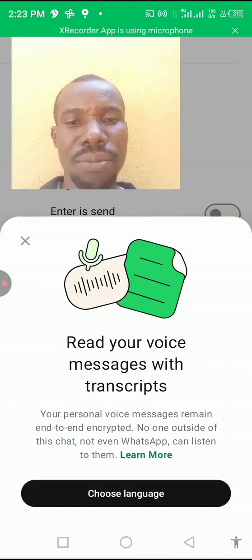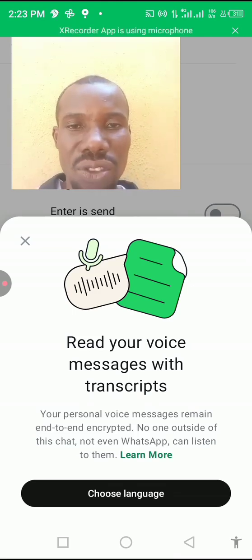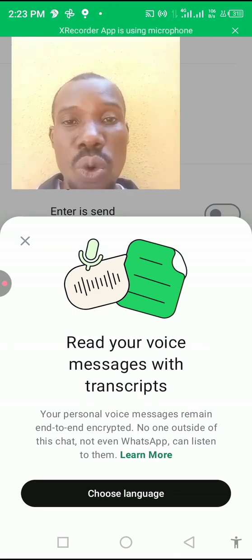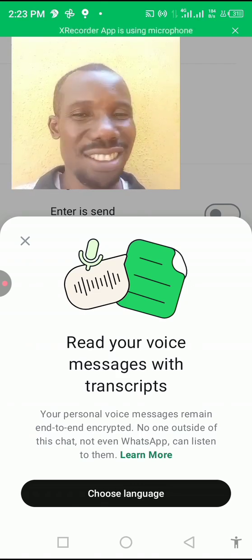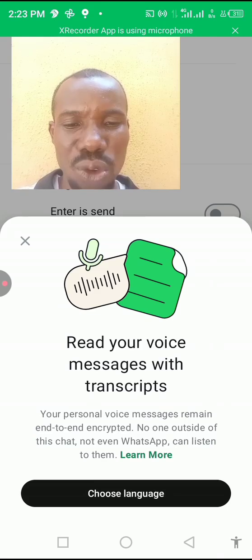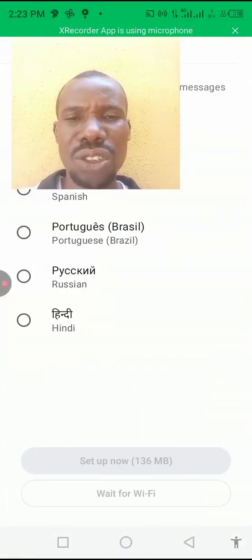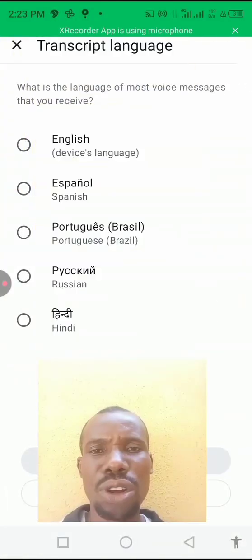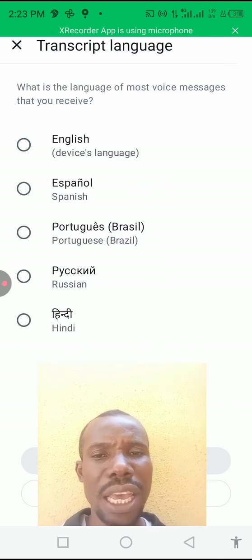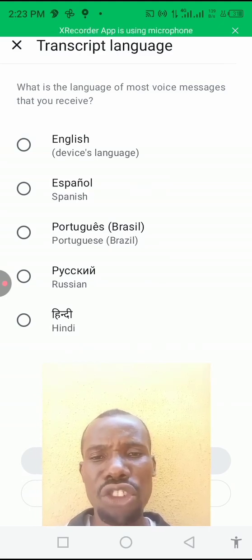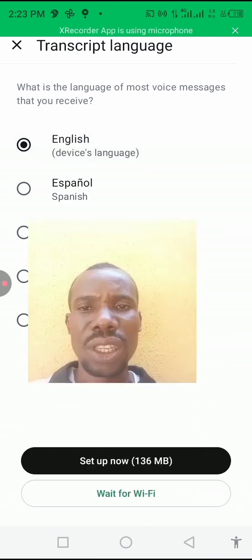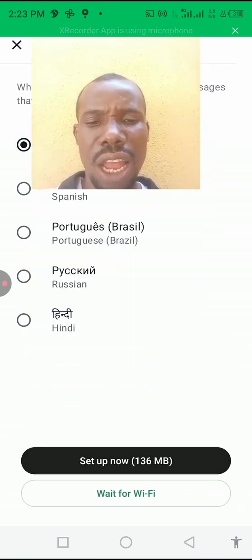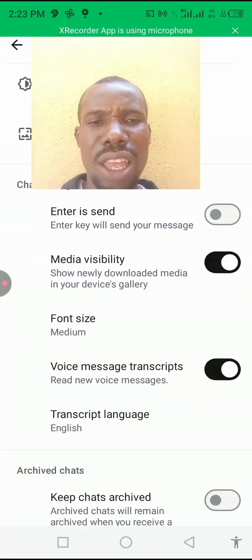Now, it could be in any language. First of all, you have to choose the language. You click on choose language. Are you from Portuguese, Spanish, Russia, and the rest of them? There are so many languages, but now we are choosing English. So I choose English, and then set up. Okay, so it is set up.